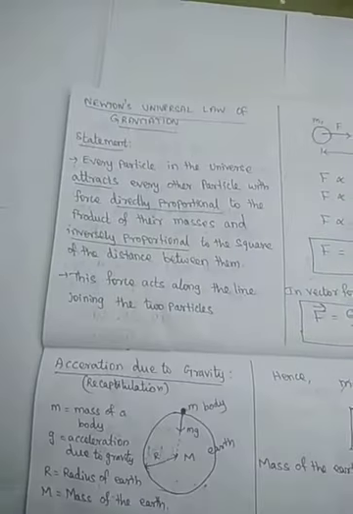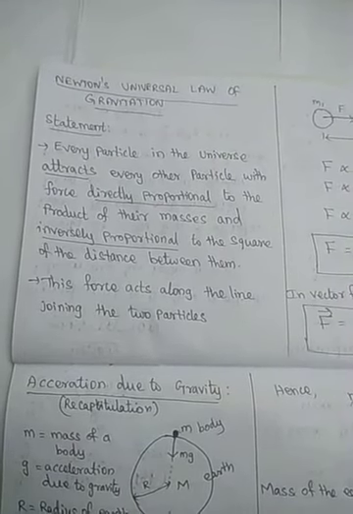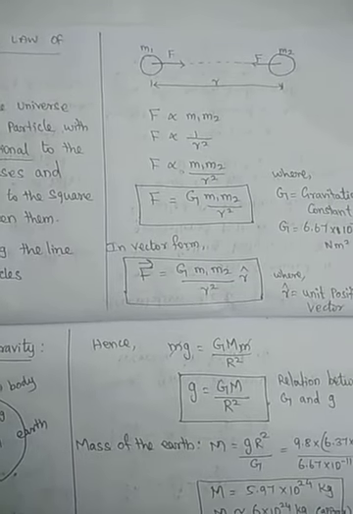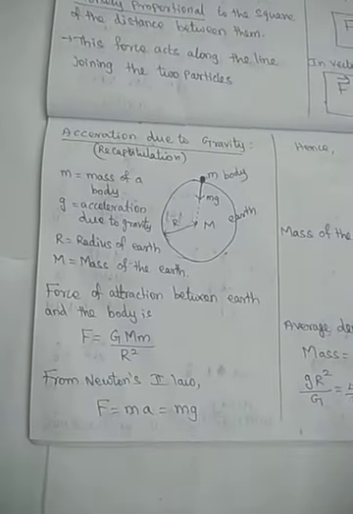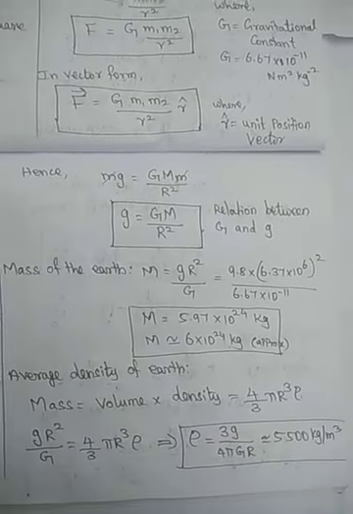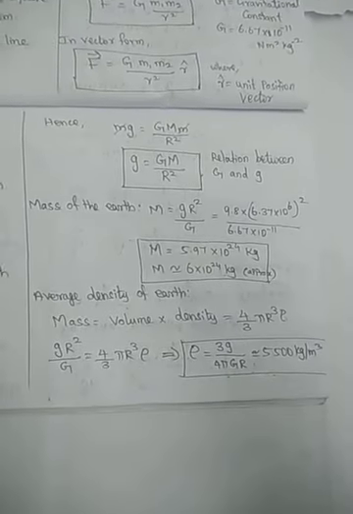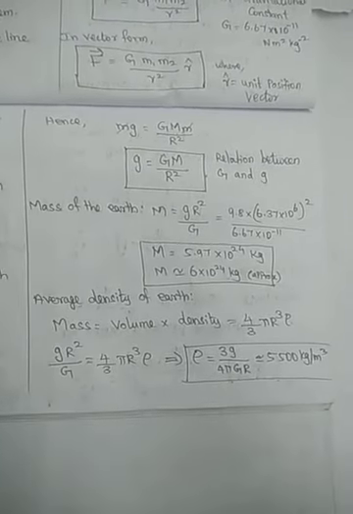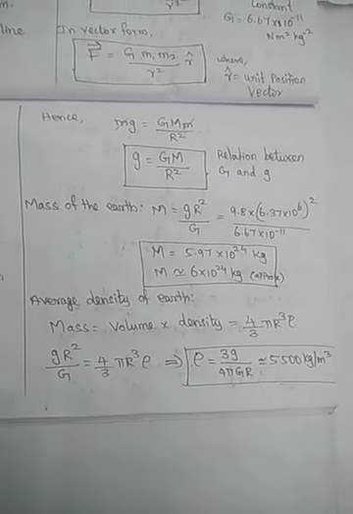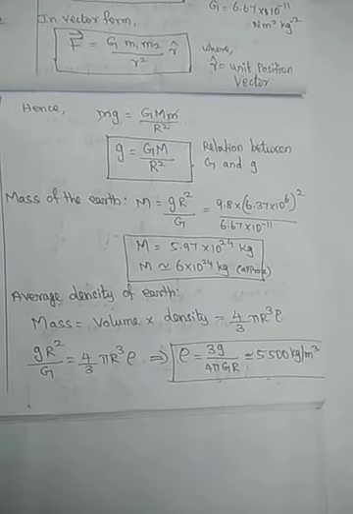Okay, so in this video we have clearly seen Newton's universal law of gravitation and its equation. By using this equation, we are able to derive the expression for acceleration due to gravity in terms of the gravitational constant G, g is equal to GM by r squared, and hence we calculated the mass of the earth as 6 into 10 power 24 kilogram, and the density of the earth as 5500 kilogram per meter cube.